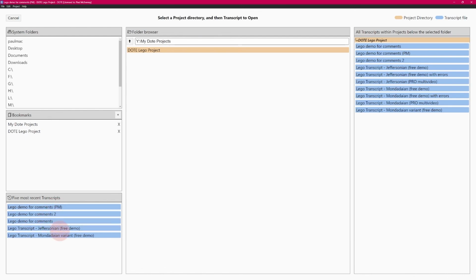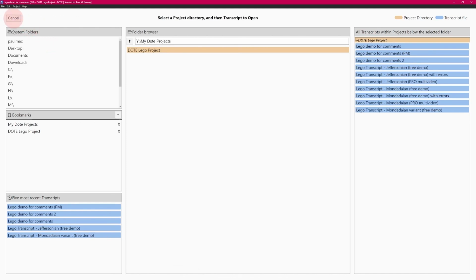So Lego demo for comments, there was the original, there was the one I made, there was the ones I sent to somebody, and there's the comments I got back. So I could go back to my original one and then make those changes and keep switching between these two. You can't have 2 of them open at the same time, because DOTE doesn't allow 2 transcripts to be open for a variety of reasons. You'll have to keep jumping between them, so it might be best to just work on the one that you got back, and that becomes your new original one. Okay, so that gives you some idea of working on a transcript you've received, and changing and adding comments.